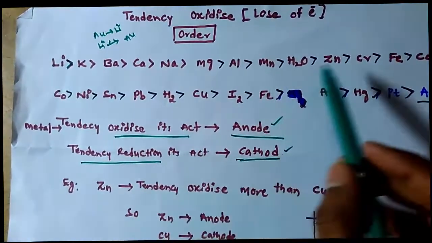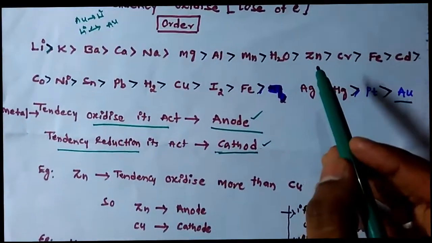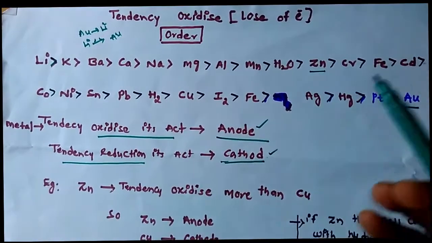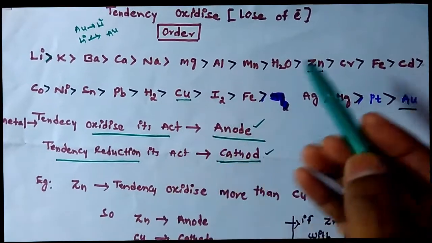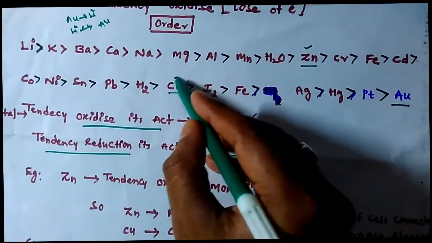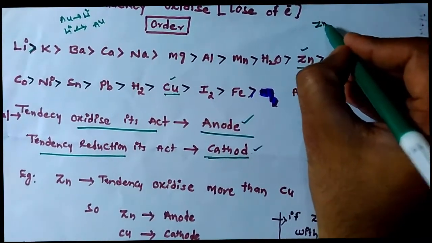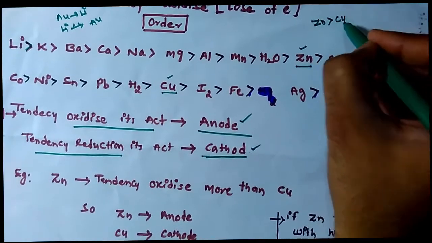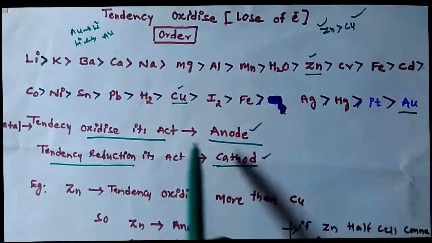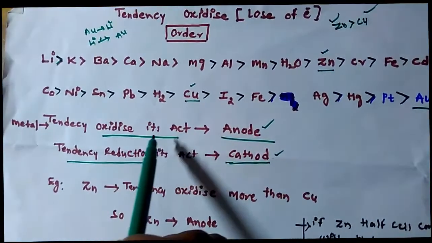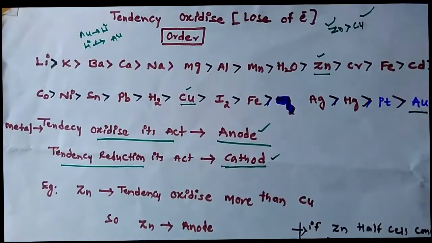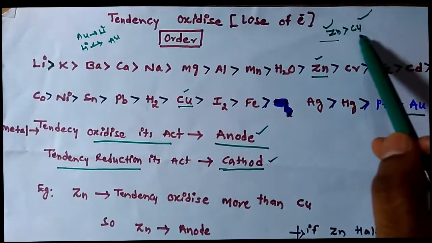Look at the previous galvanic cell. In that galvanic cell, zinc is oxidized and the copper is reduced. The tendency to oxidize of zinc is more than that of copper, so zinc is more oxidized than copper. That's why zinc is the anode and copper is the cathode. It is the same here: the metal with the tendency to oxidize acts as the anode, and the metal with the tendency to reduce acts as the cathode.